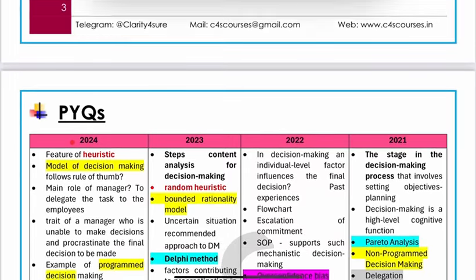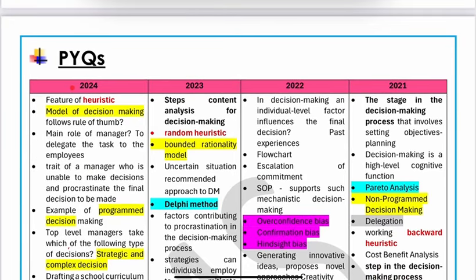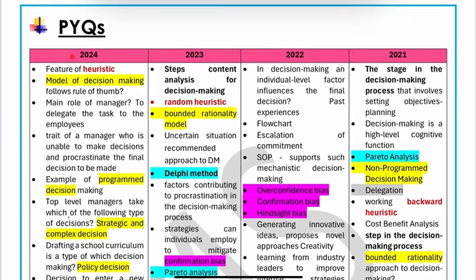We know that PYQs are an important part when we are doing the analysis. So let's do the analysis for decision making too. This is a chart of the 4-year analysis for decision making. As I said, the cutoff is as low as 2, and the questions and themes are repeated, and this analysis will help you to study selectively for the decision making part. Let's start with the 2024 analysis.